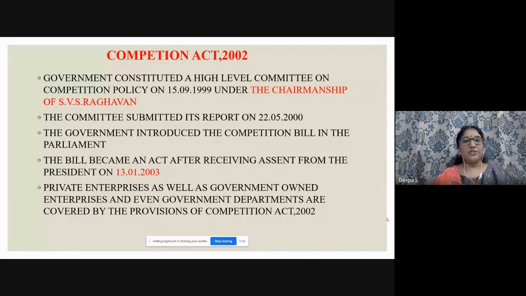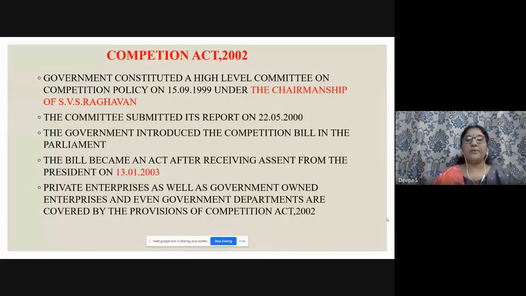So this chairman's name you have to know for your multiple choice question. Then the committee submitted its report, right? The government introduced the Competition Bill in the parliament. The bill became an act after receiving the assent from the President on 13/1/2003. Usually we call it Competition Act 2002, right?